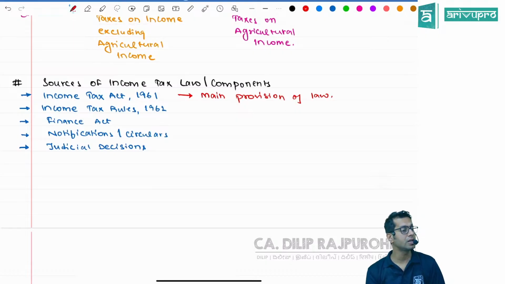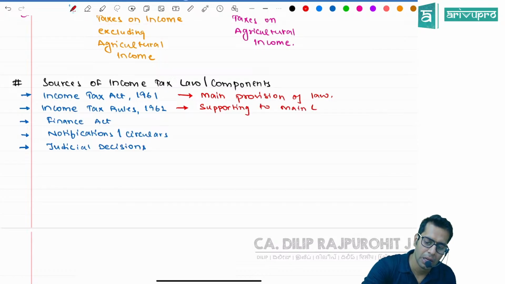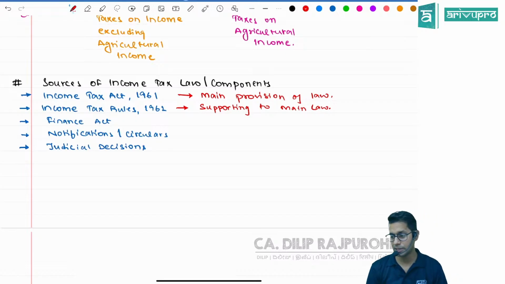We have something called income tax rules. Sir, what are these income tax rules? Income tax rules are supporting the main Act. They are supporting the main law. So the main law is our Income Tax Act. To that, they are acting as support.